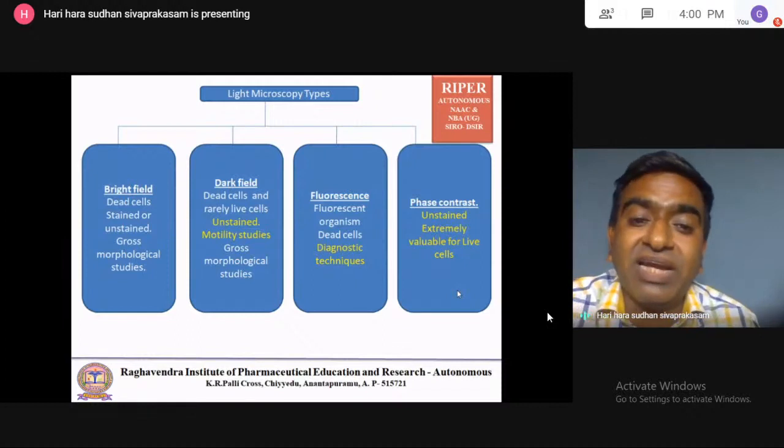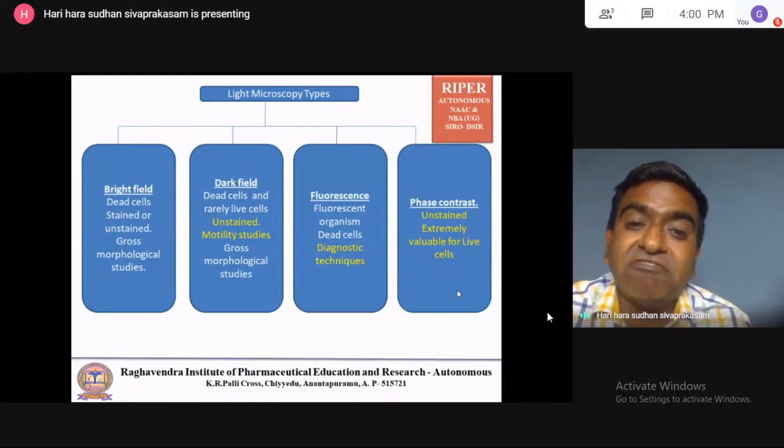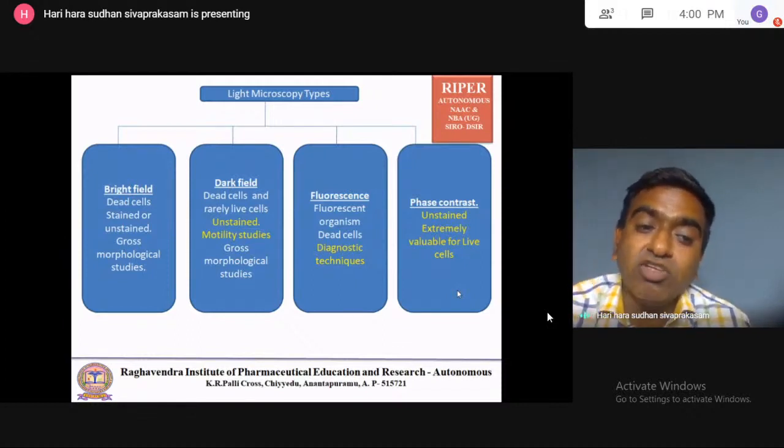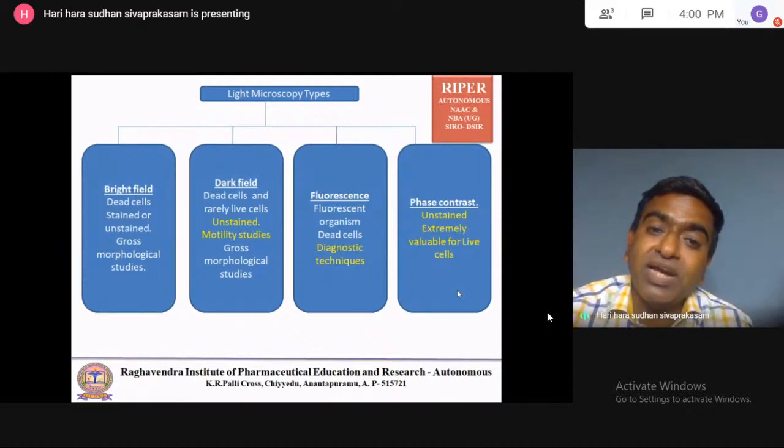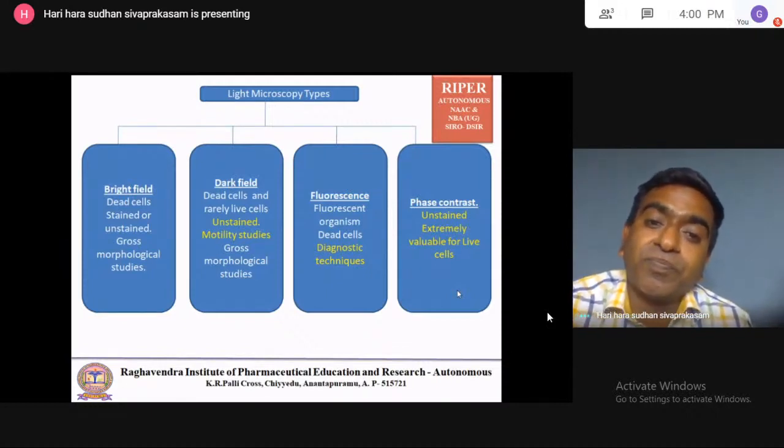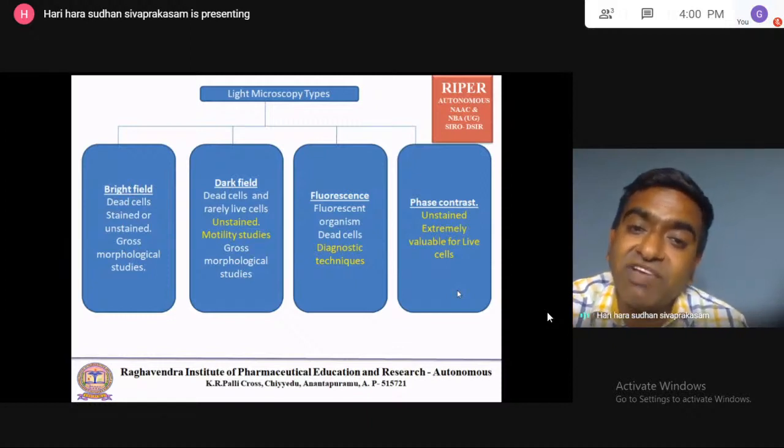The dark field microscopy uses diffracted light. In bright field microscopy, transmitted light is used to create the image of the microorganism. In dark field microscopy, all the light will not be allowed to fall on the specimen, the cell.